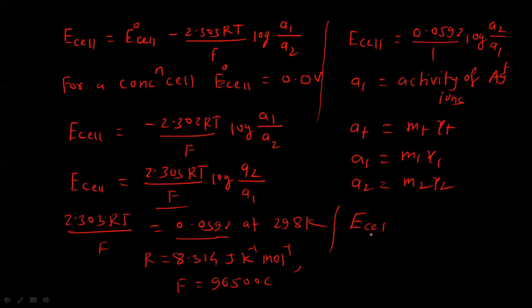EMF of the cell at 298 Kelvin becomes equal to 0.0592 divided by 1 log of M2 gamma 2 divided by M1 gamma 1, where M1 and M2 are the molalities and gamma 1 and gamma 2 are the activity coefficients.